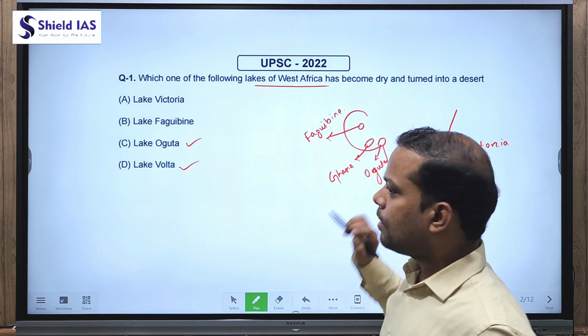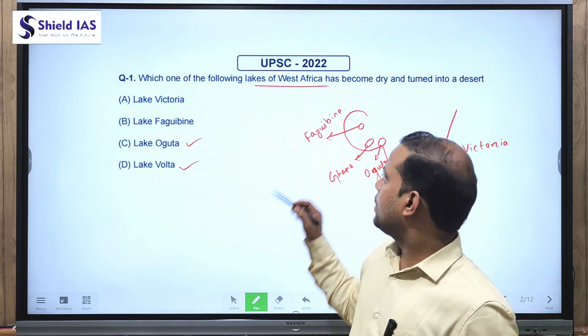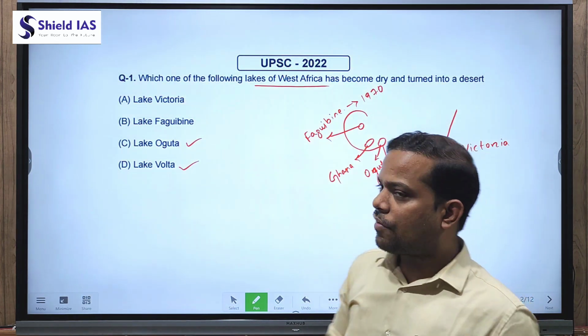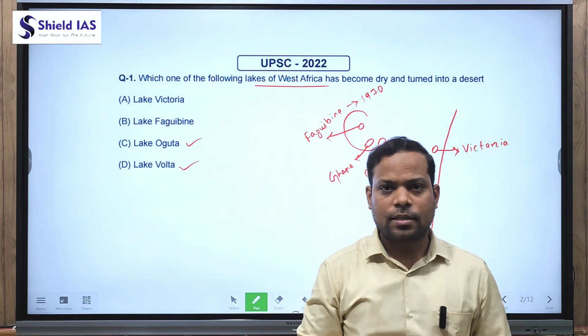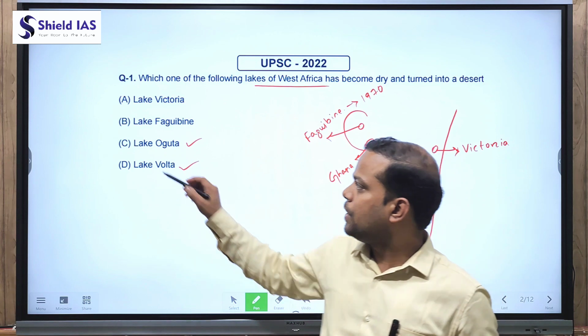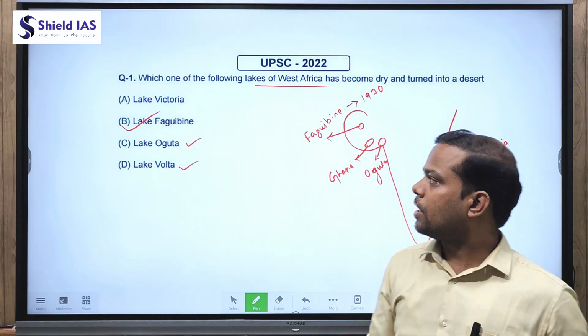And Lake Fagouin, it started disappearing due to its catastrophic drought in the year 1970. And once upon a time, this Lake Fagouin was considered the largest lake of West Africa. So the correct answer is B, that is Lake Fagouin. With this, next move to the next question.